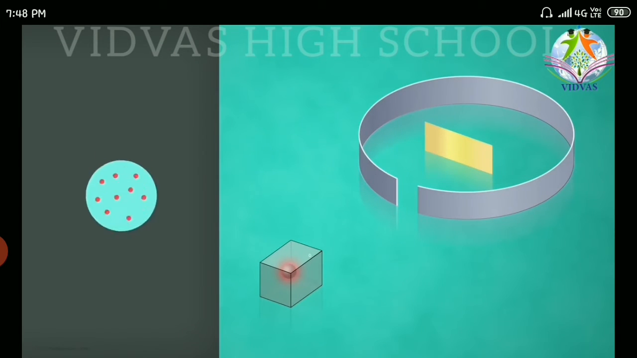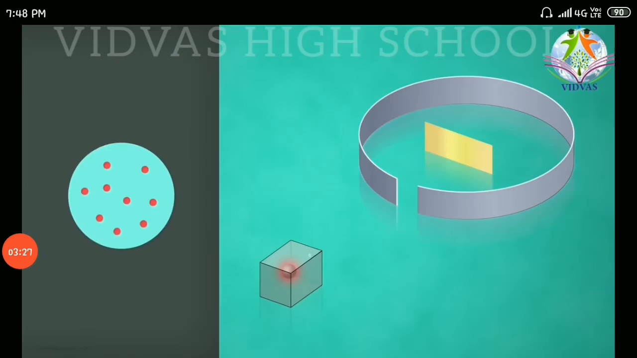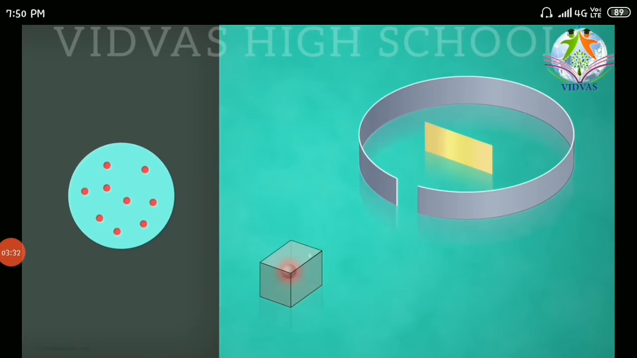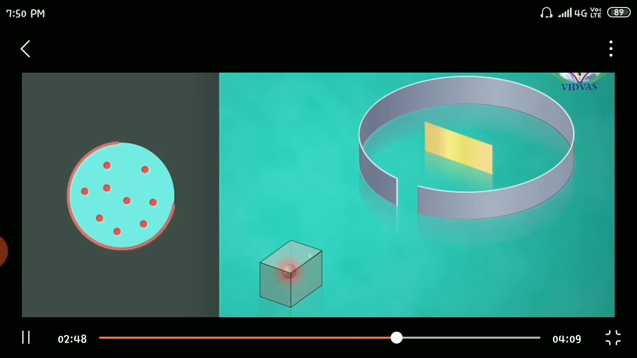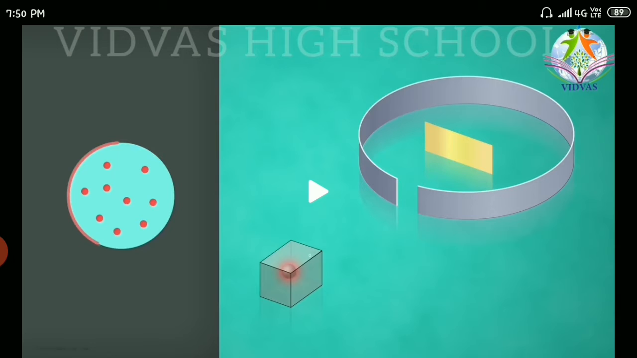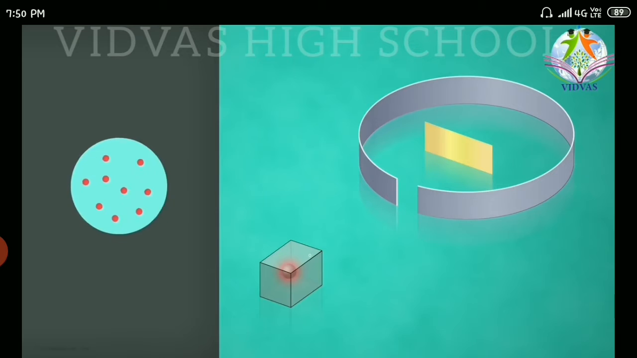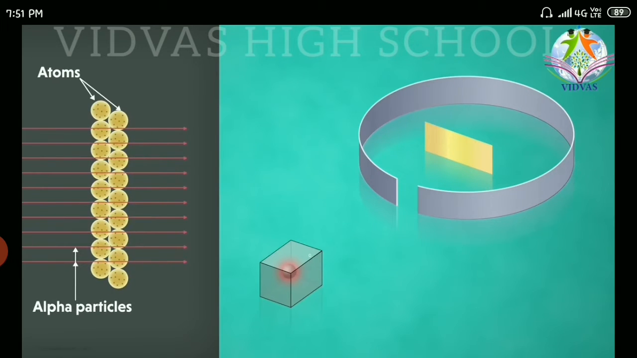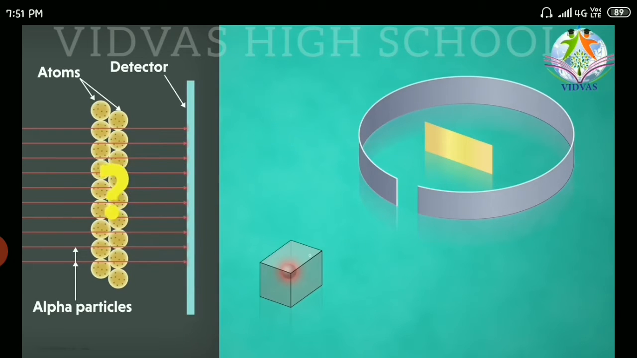Okay, so see, after arranging the setup like this, what should happen? As J.J. Thomson told that electrons are embedded inside the positive charges, what is going to happen? See, all these gold foil atoms, when the light rays are passed from the alpha particle, it has to move straight passing through the atoms and should strike the detector, showing the glowing nature.